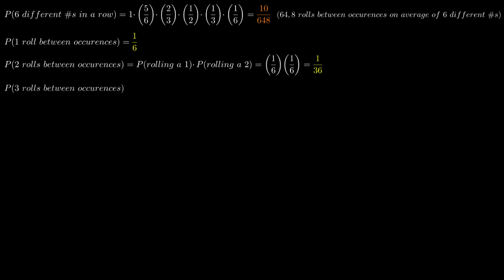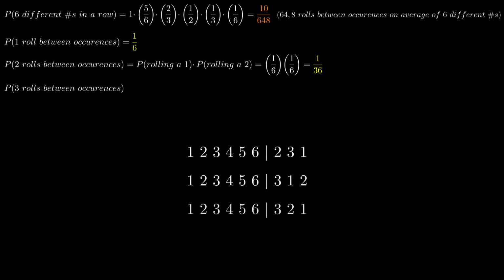Here's where we need to start exercising caution, my friends. Because in this case, there are 3 scenarios where another sixer is achieved after the third throw. One scenario is this one right here. Another is this one. And another is this one. So the probability is 3 over 216, which is 1 over 72.